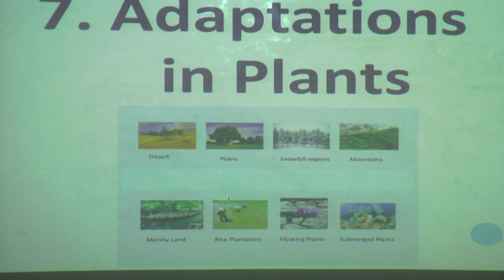Today we are going to learn lesson number 7, adaptation in plants.